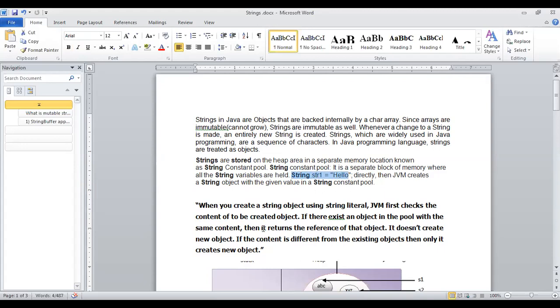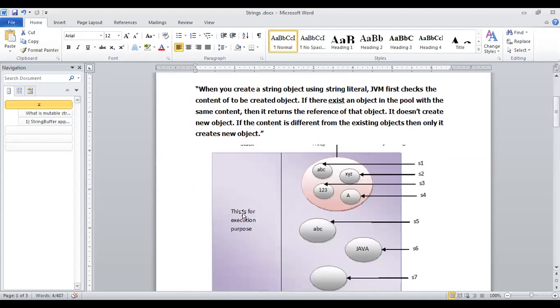If I write String str2 = "hello", then str1 and str2 are both pointing to the same reference. It doesn't create a new object. Only if the content is different from the existing one will it create a new object. So you can see here, this is the stack area.